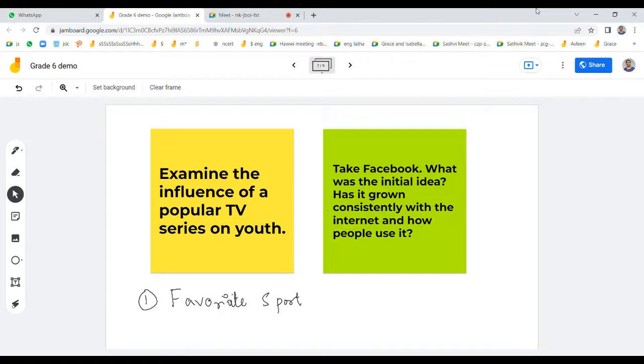But when it comes to critical writing, a topic is given and you are going to analyze it, like why the topic is given. First, I have given an example for critical writing. The first one is: examine the influence of a popular TV series on youth. Here you need to analyze what that popular TV series is, and then how it is affecting the youth.